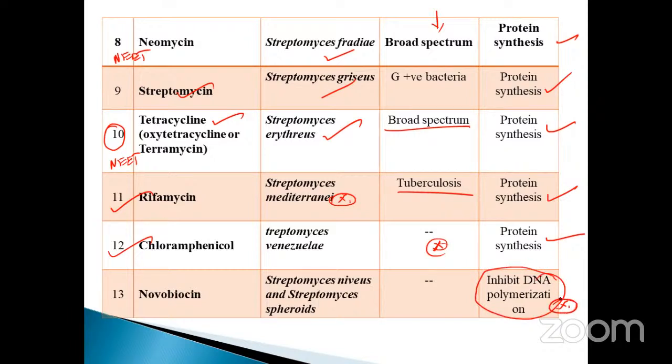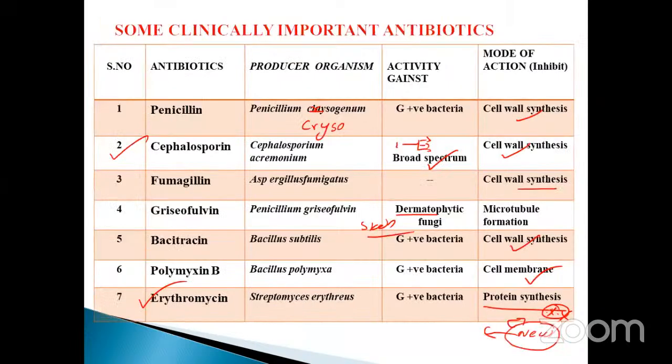These are the important things about antibiotics, and also which organism produces them. That is very important: the product of the organism, and also the activity against gram-positive, broad spectrum, dermatophytic fungi or some other things, whether bacteria, virus, or something else. And the mode of action is very, very important. This column is very, very important, my dear students. Which antibiotic, these things are very, very important. Go through it and study well, and you will get a good result.